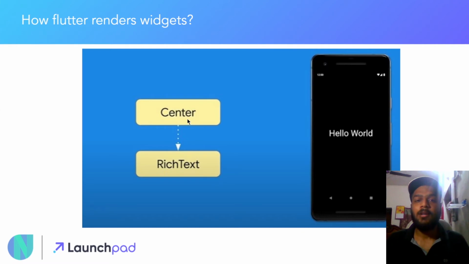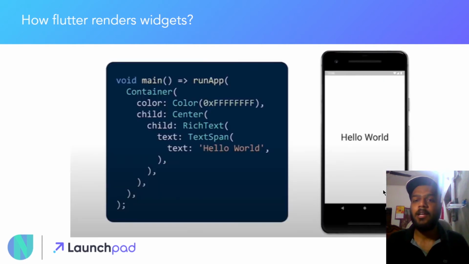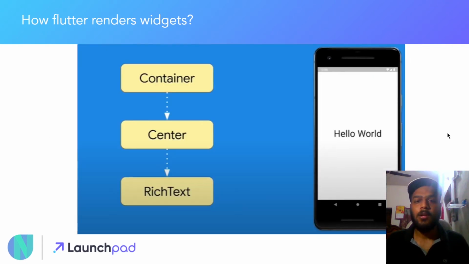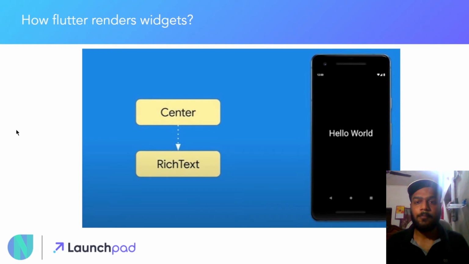So here you can see that first the Center widget takes place, centering the widget inside this full screen. Let me go back. Yeah, so first the centering takes place, then a RichText is laid out, and then the text which we have used over here, that is Hello World, is laid out.